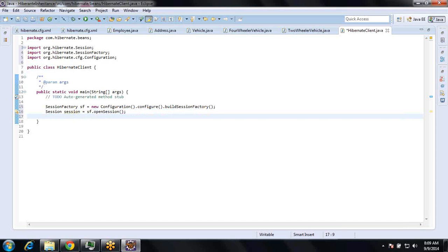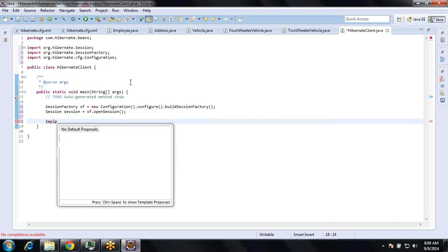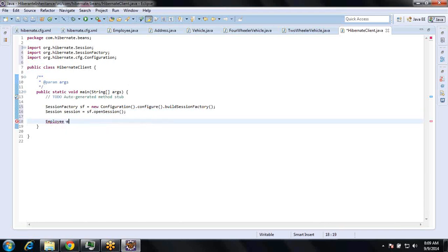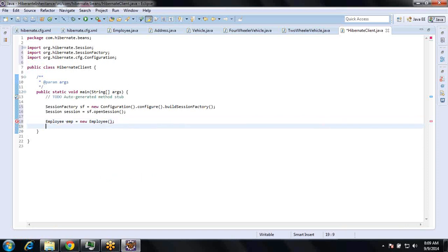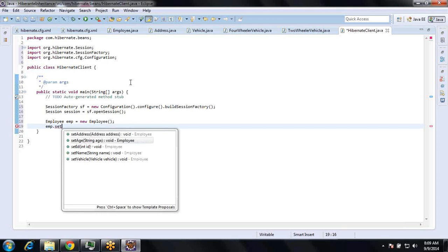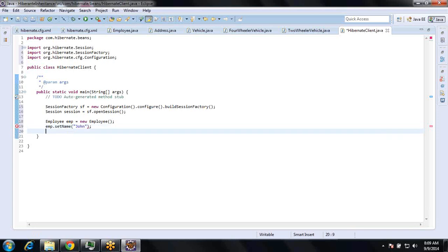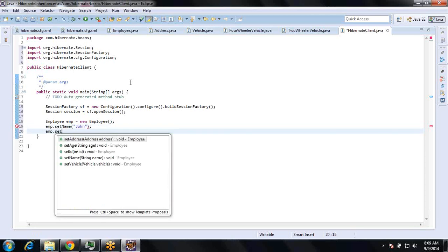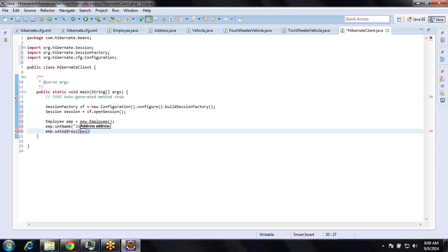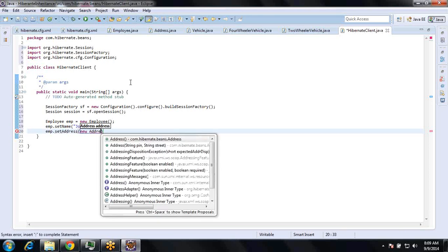Next, I need to create an employee object. Employee emp equal to new employee. emp dot set, so it doesn't require set ID, right? So I don't use set ID. emp dot set name, what is the employee name? emp dot set address, new address.